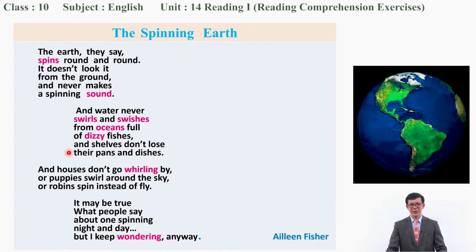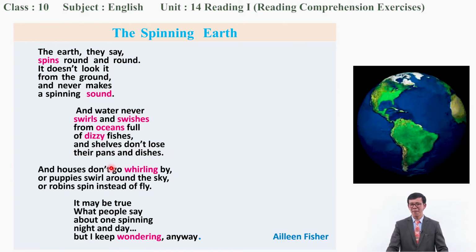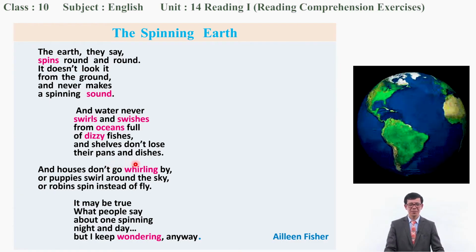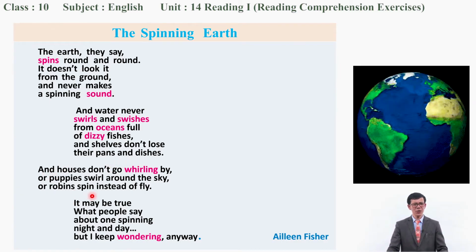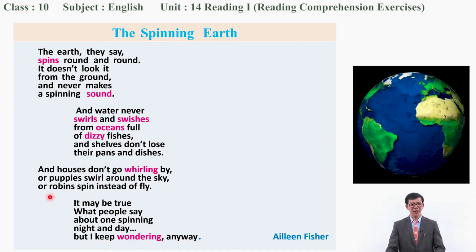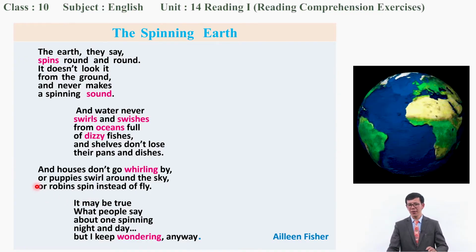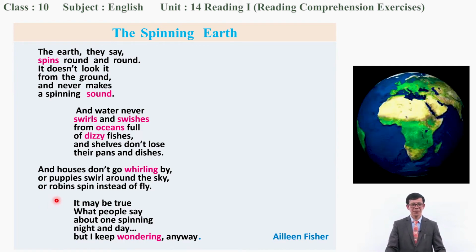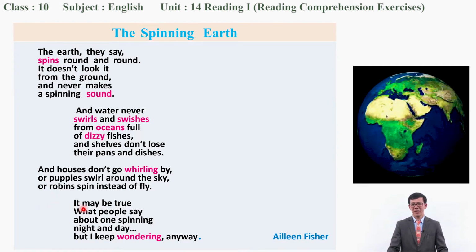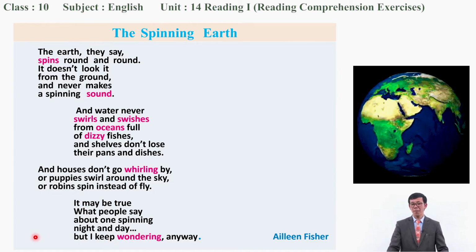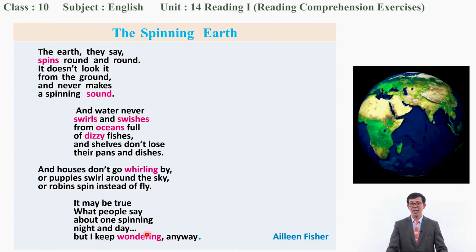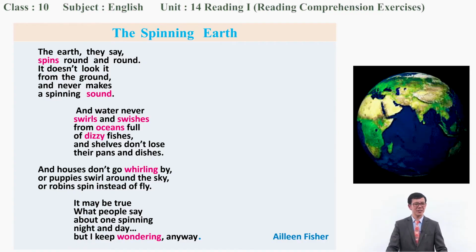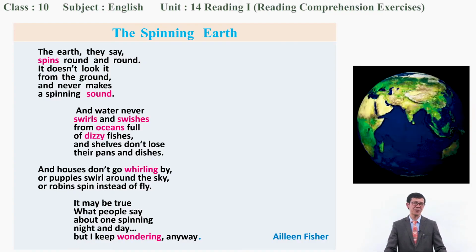And sops don't lose their pans and dishes. And houses don't go whirling by, or puppies swirl around the sky, or robins spin instead of fly. It may be true what people say about one spinning night and day, but I keep wondering anyway.